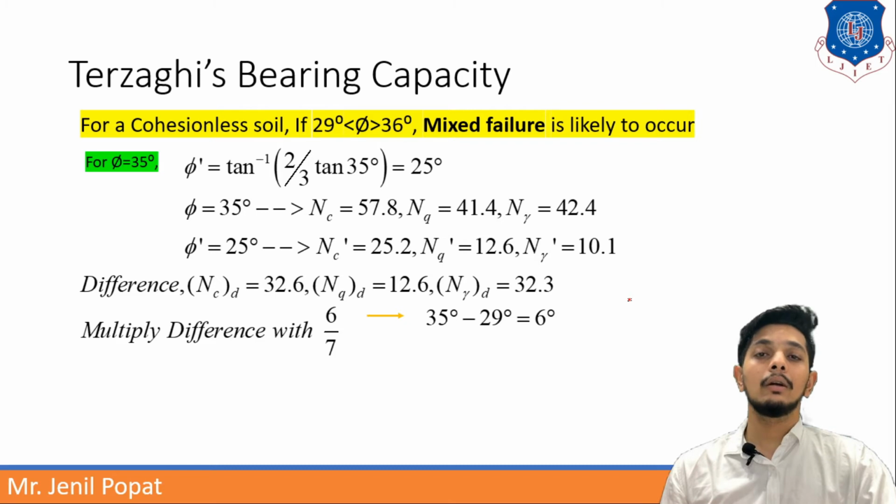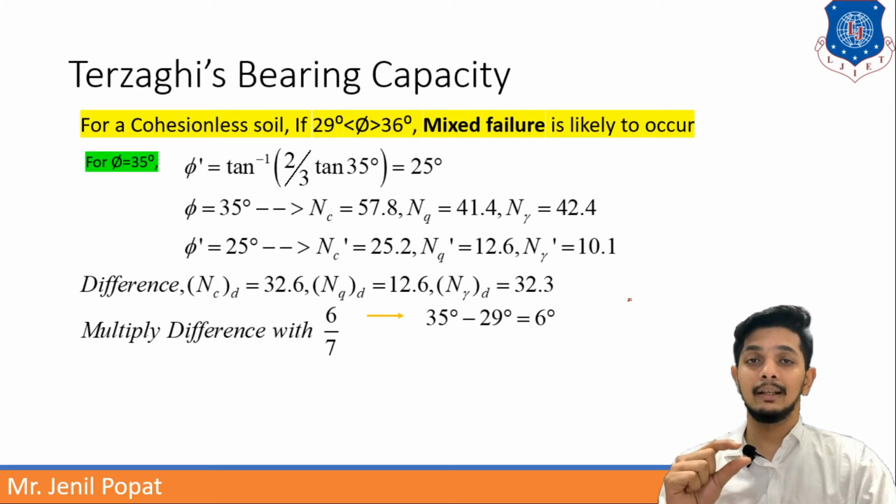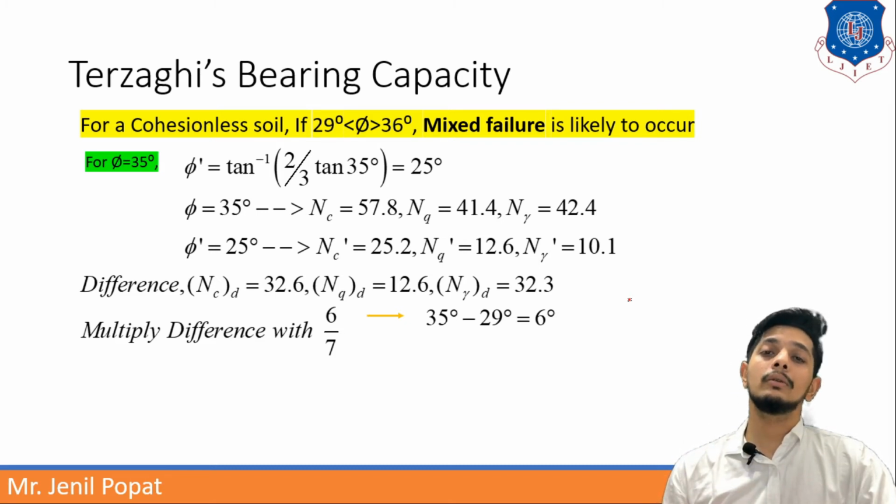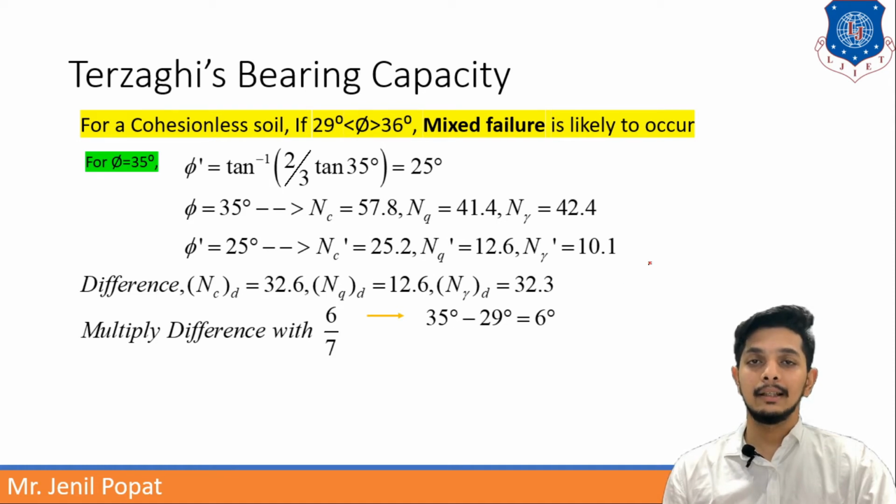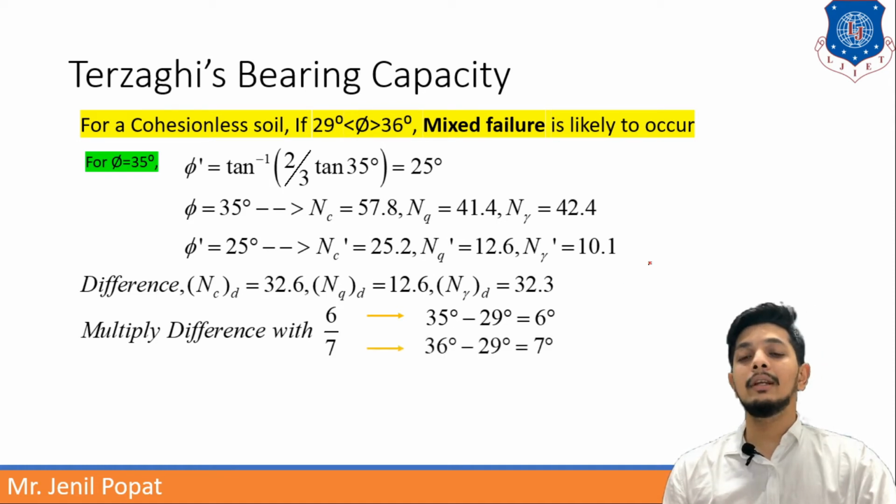We are finding for an angle of 35 degree. So I have to understand what is the additional angle after 29. If I add 6 to 29, it will become 35. So there is a gap of 6 degrees, and the total range of variation will be 36 minus 29, that is 7.